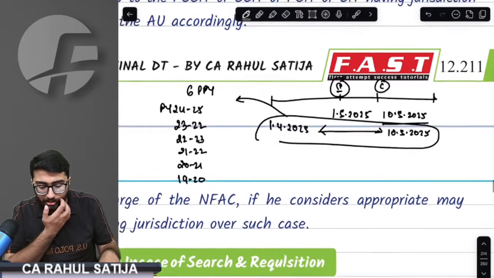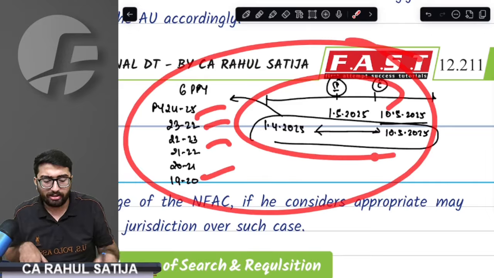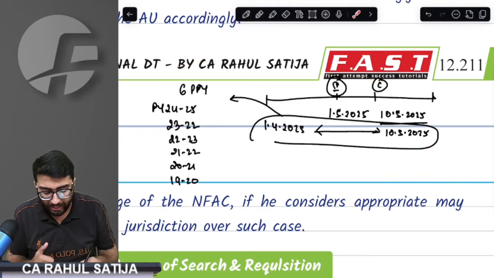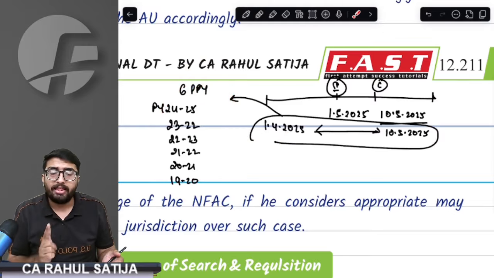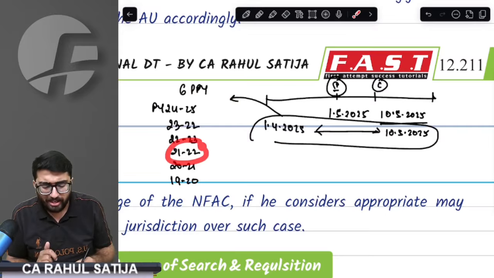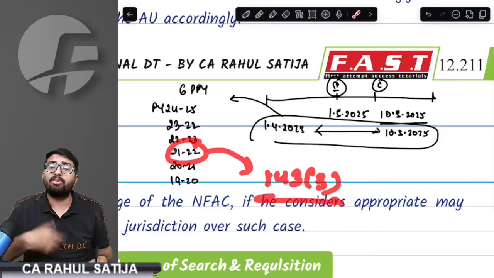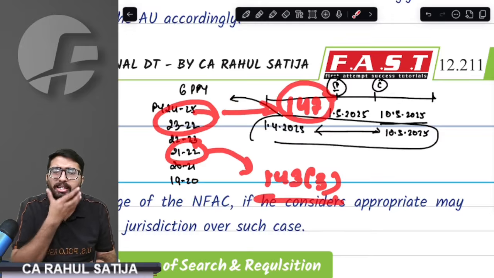See, what happens is that for these 6 consecutive years, plus this year, a new assessment takes place. Block assessment will take place for 6 years plus the year of search. In that case, what will happen? If there is any pending assessment, there are greater chances that an assessment under scrutiny is already pending, or an income escaping assessment under 147 is already pending.